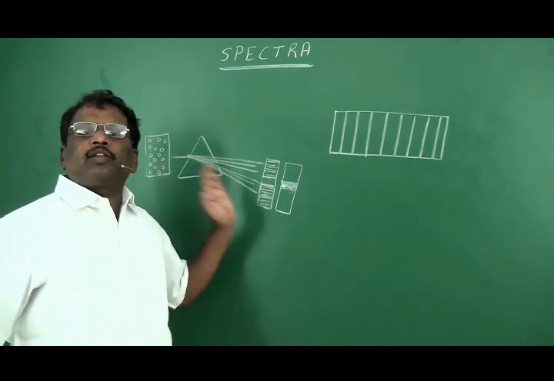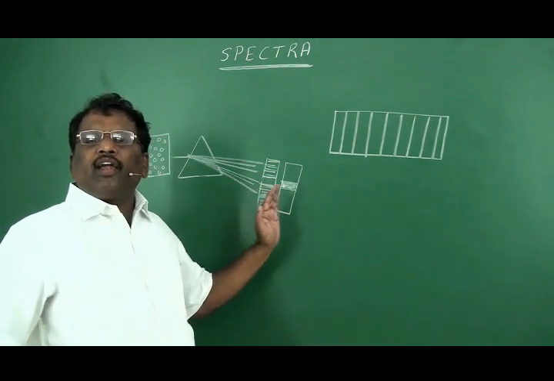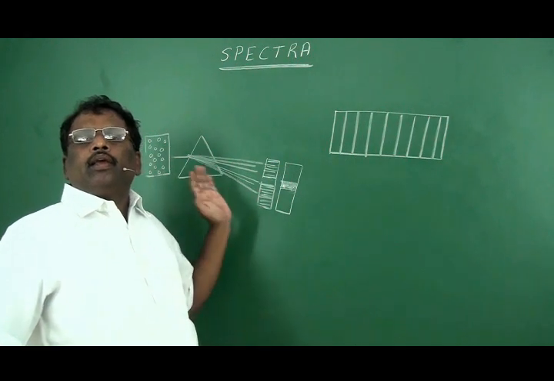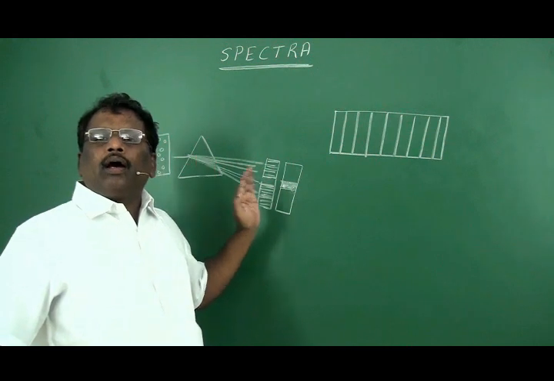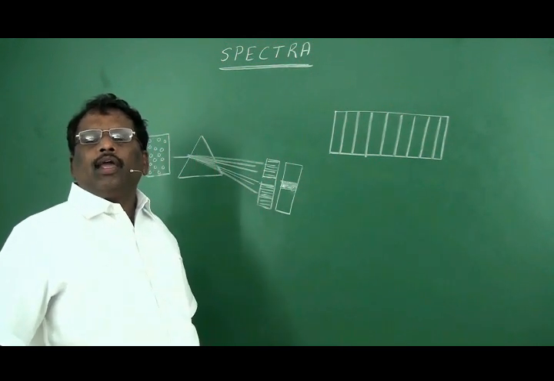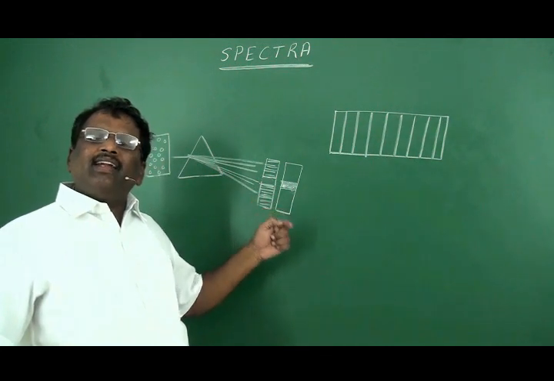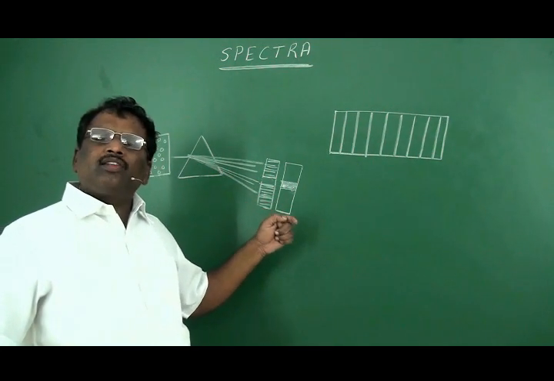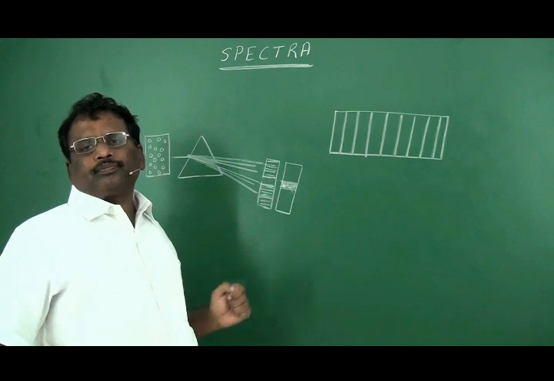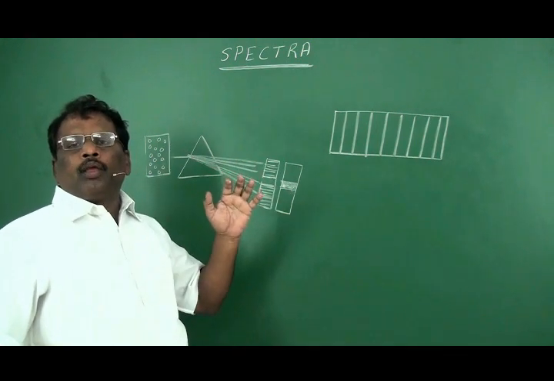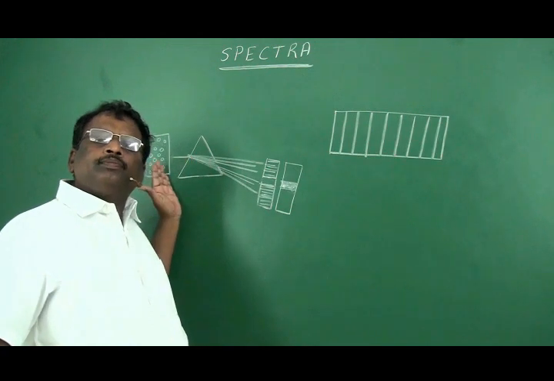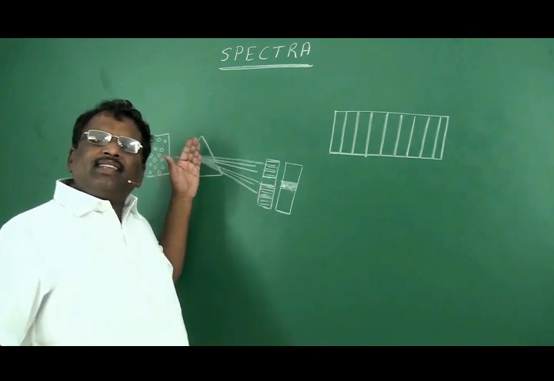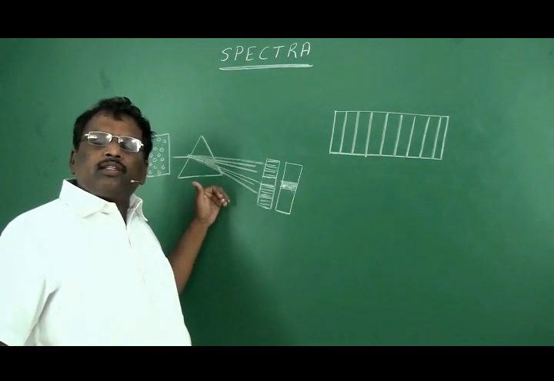In absorption spectra, you will find black lines on white background. That black lines indicate the wavelength of light which was absorbed. Now, when the source of light was stopped, these excited atoms will reach the ground state.